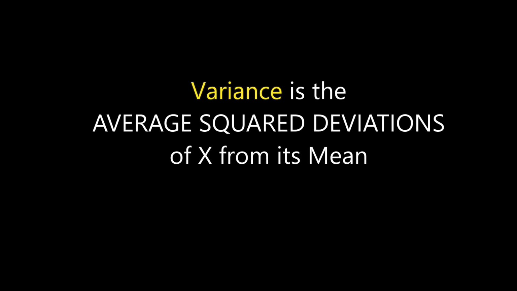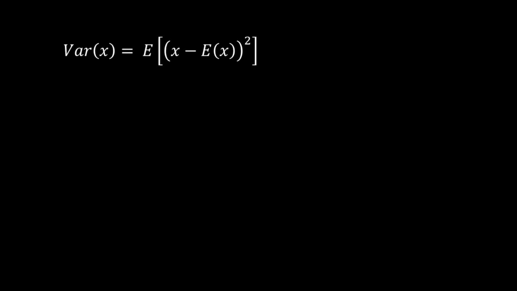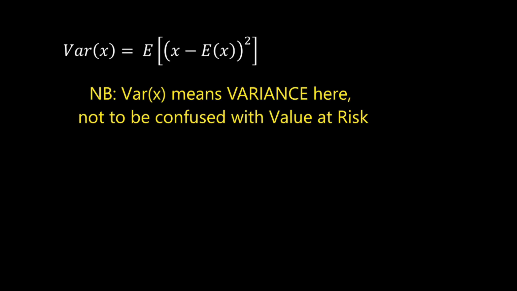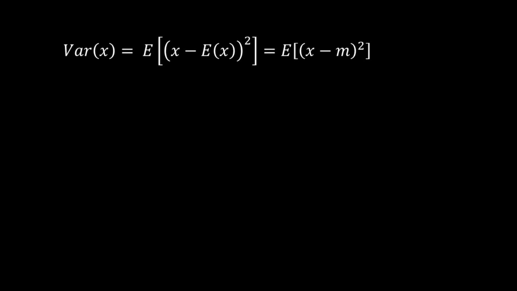Now, let's compute the variance of this game. We remember that the variance is nothing more but the weighted average of the squared deviations of x from its mean. So we simply put that, the squared deviations from the mean, in the expectation brackets. So Var(x) is equal to the expectation of the squared deviations from the mean, and we have this formula.